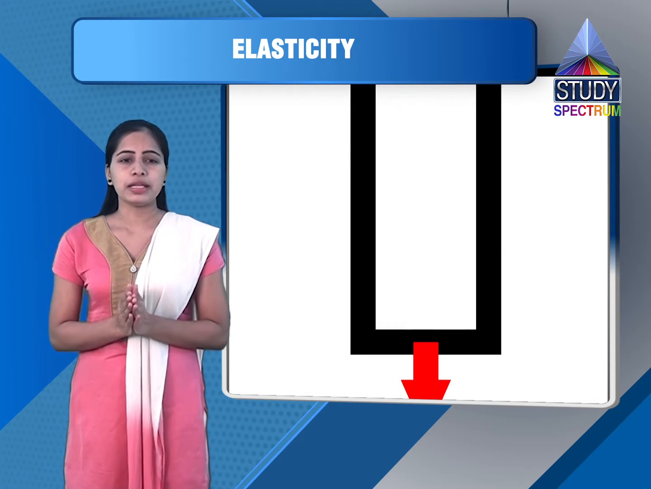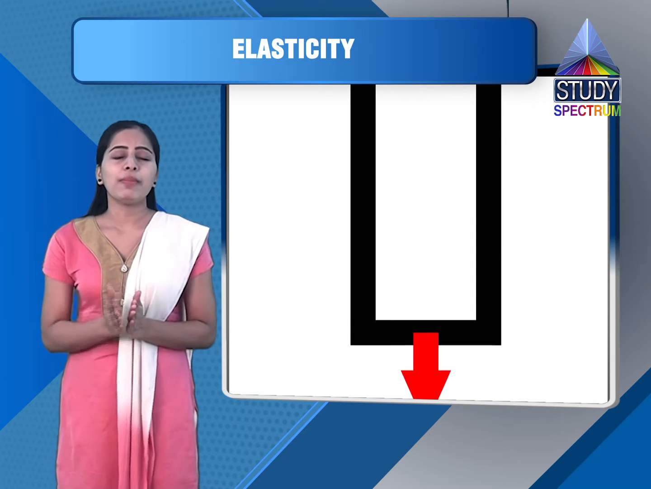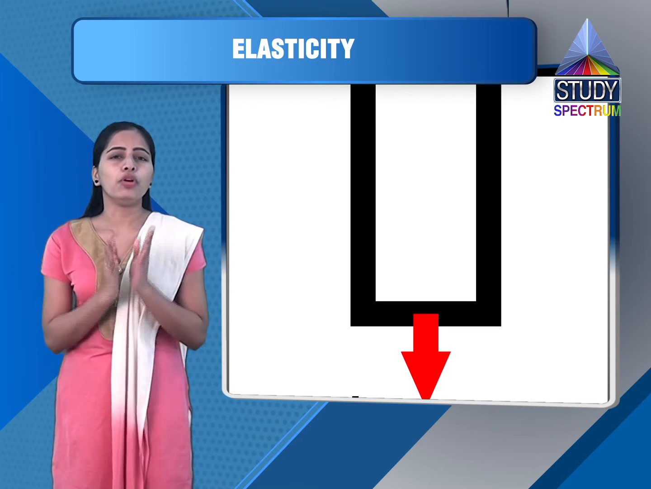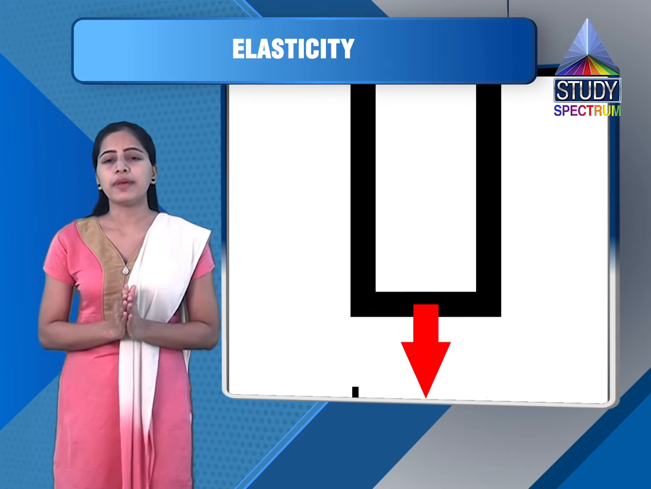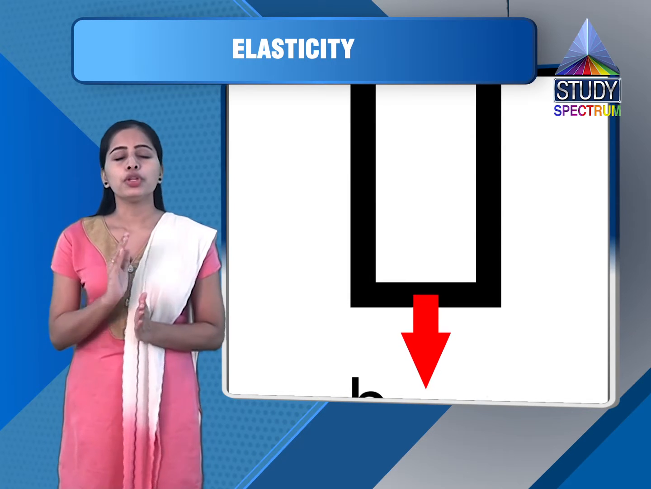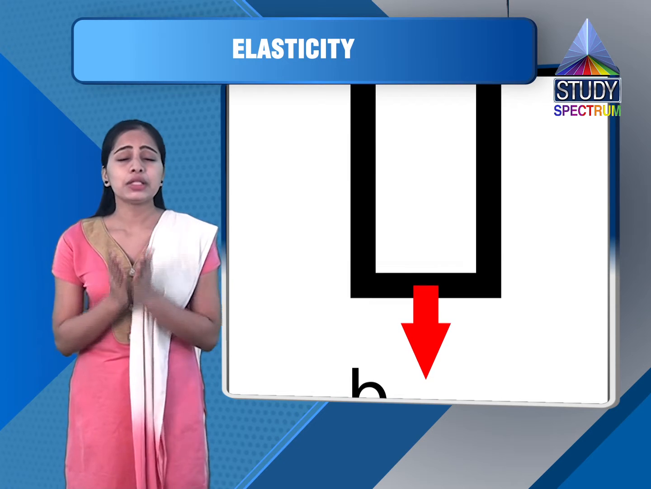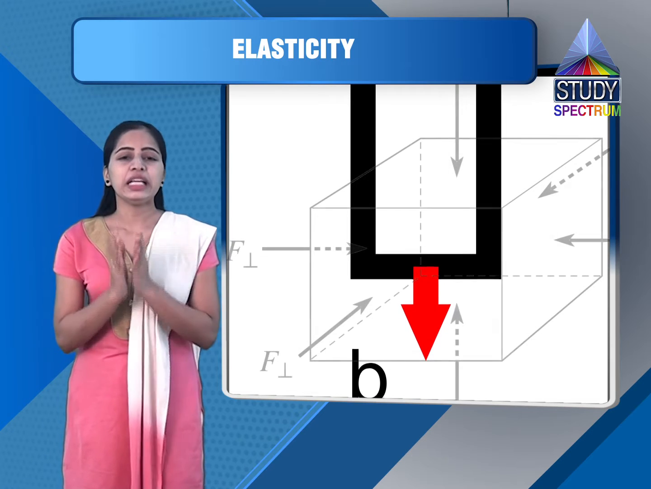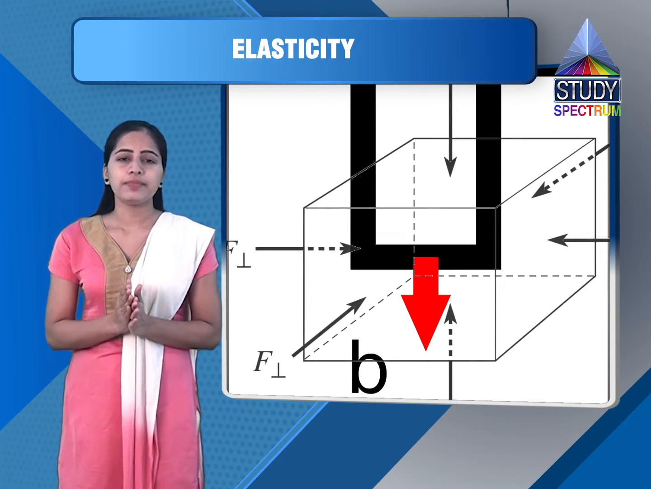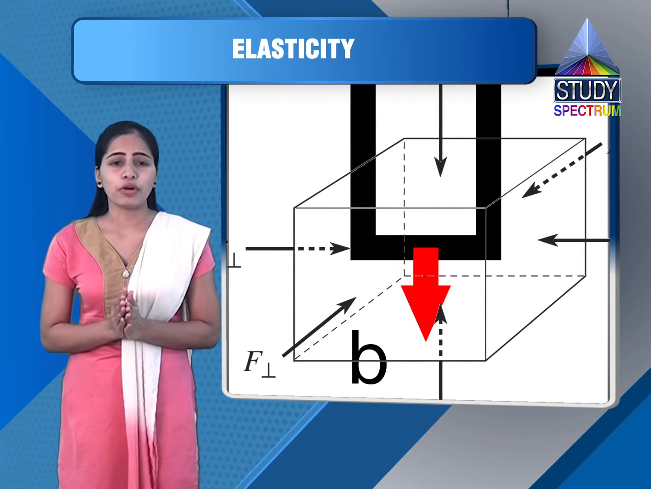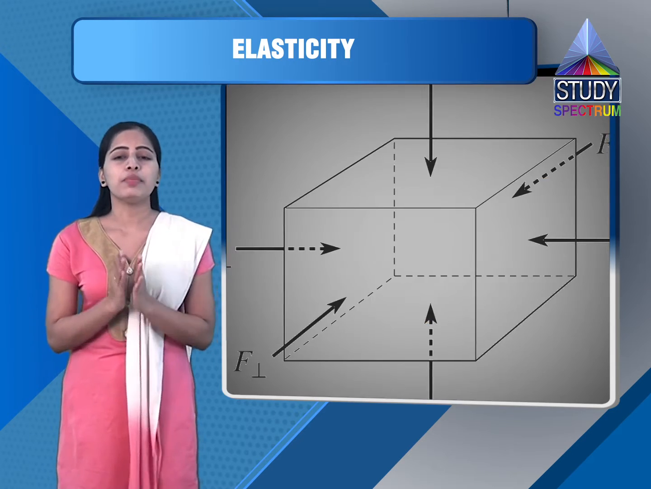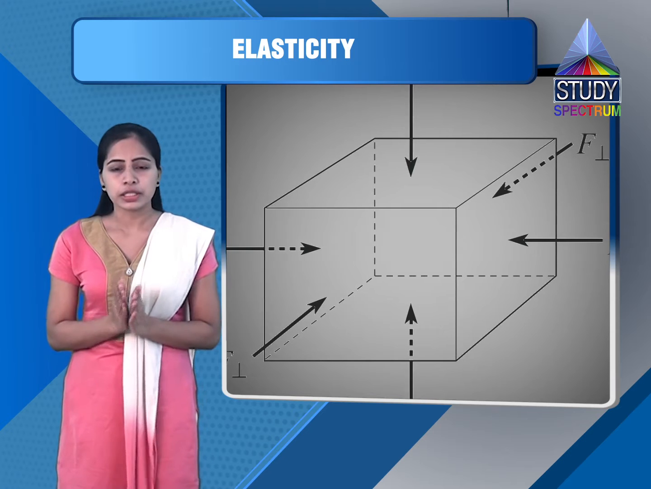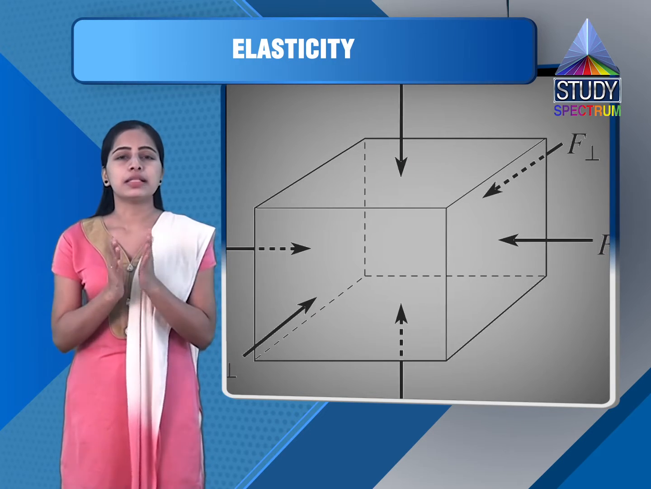Now second type of strain is volume strain. So if the applied force produces change in volume of a body, the strain associated is called volume strain. So volume strain is defined as ratio of change in volume to the original volume. So we can write volume strain is equal to change in volume upon original volume. So if my change in volume is dV, we can write minus dV upon V. We are giving negative sign because there is decrease in volume. So volume strain is dV upon V if we are taking only its magnitude.